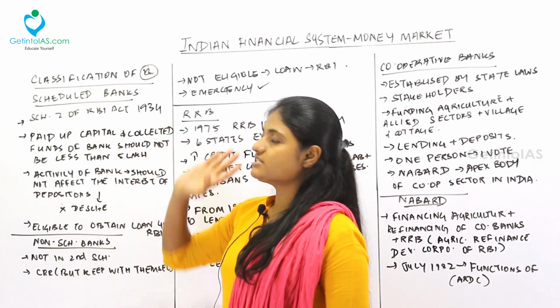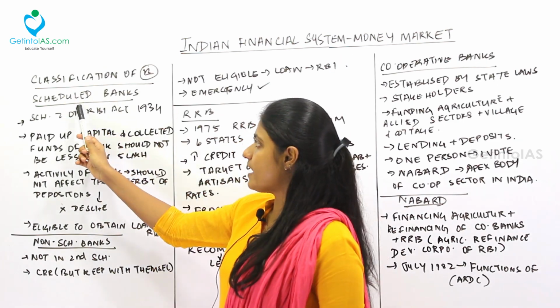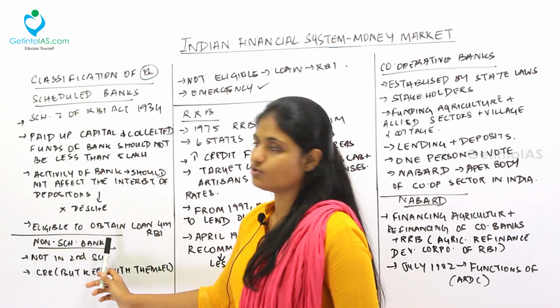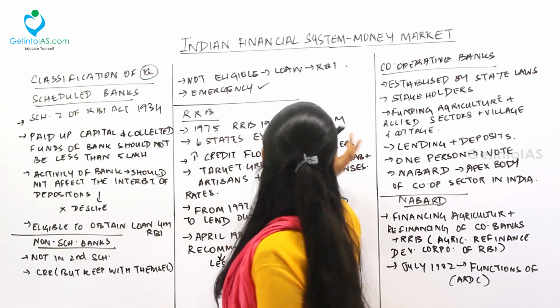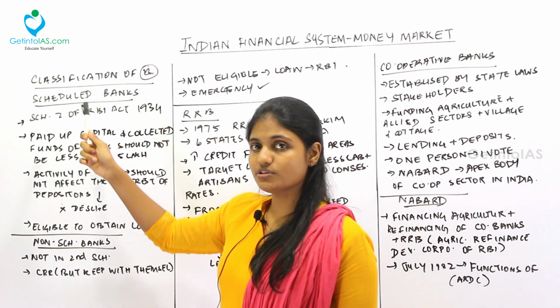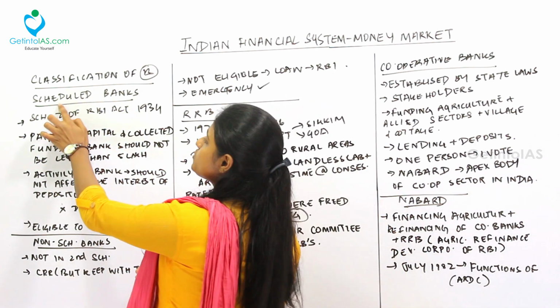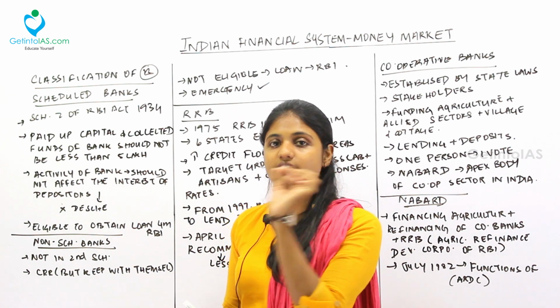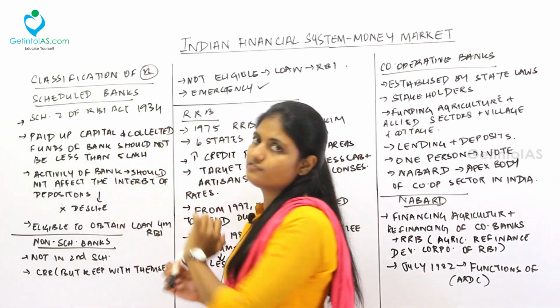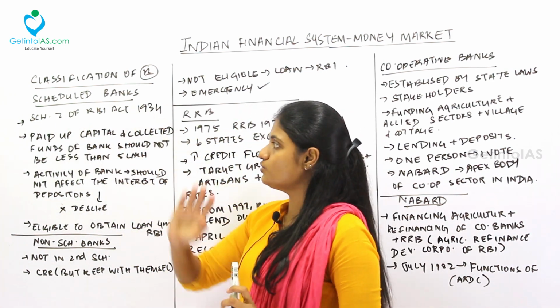Now moving to the classification of banks, we have two kinds of banks, that is the scheduled banks and the non-scheduled banks. Fine. We have RRBs and cooperative banks also. I am letting you know the major classification, that is the scheduled banks. Why are they called scheduled banks? Because they are listed under the Second Schedule of the RBI Act of 1934. That is why they are called scheduled banks.